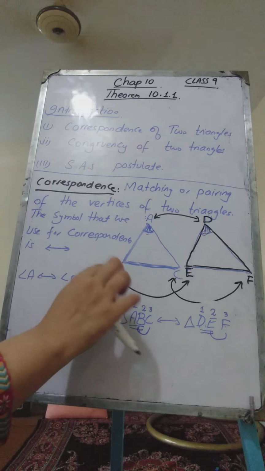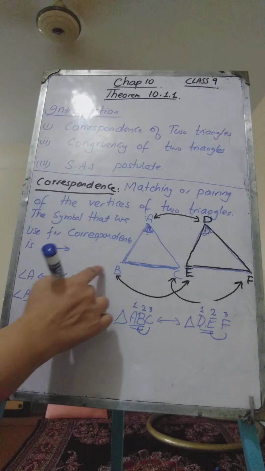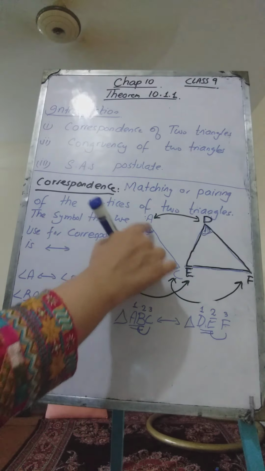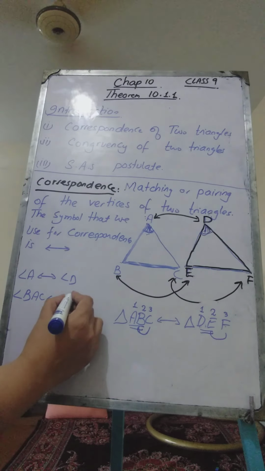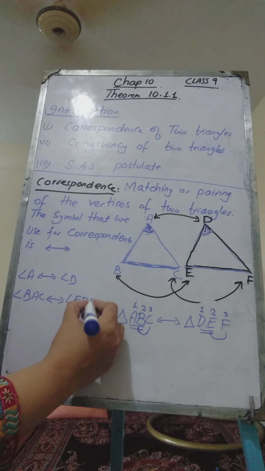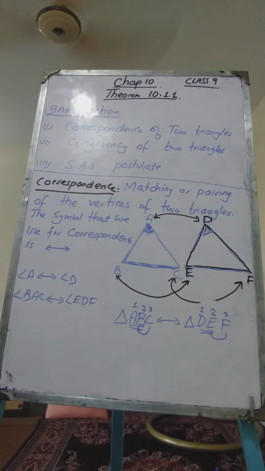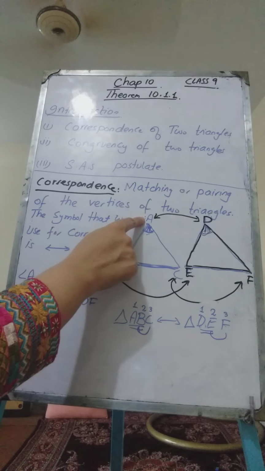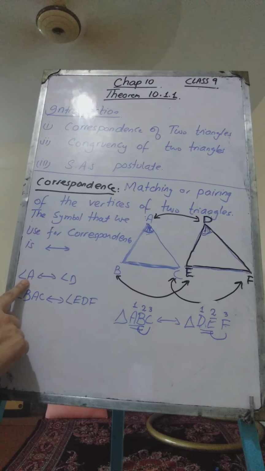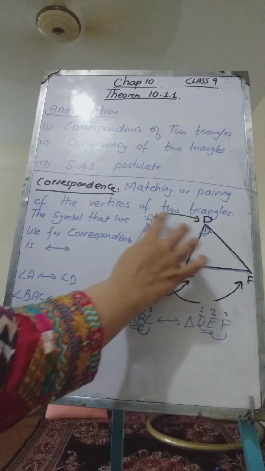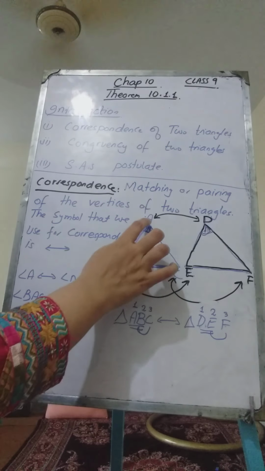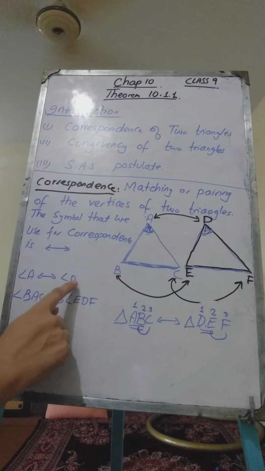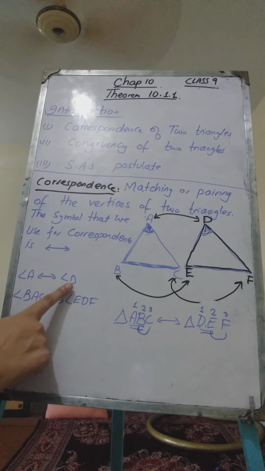You can also write angle A as angle BAC. Okay, this is how we name the angles. Angle BAC corresponds to this angle, which can also be written as angle EDF. There are two ways in which we write the angles of two triangles. You can write angle A, because this angle is made at the vertex A. This can be written as angle A corresponds to angle D. If these two vertices are corresponding, then the angles which are made at these vertices will also be corresponding. The vertex A was corresponding to vertex D, therefore I have written angle A is corresponding to angle D.